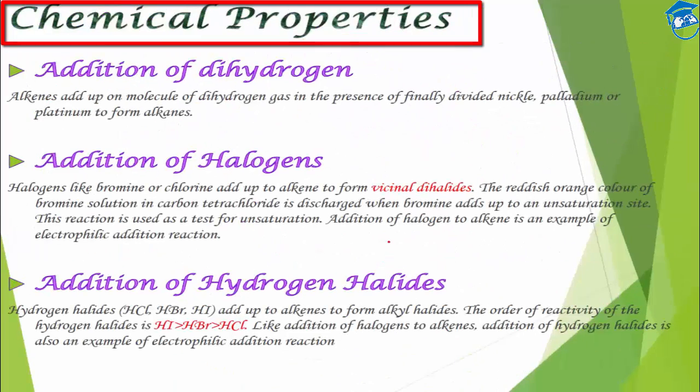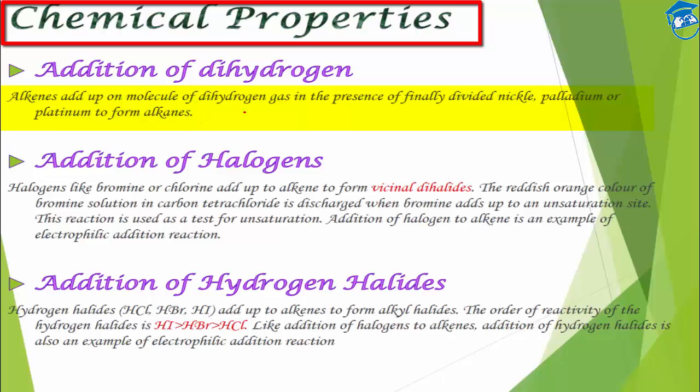Next, we come to the chemical properties. First is addition of hydrogen. We have studied about this in preparation of alkanes. If we add a molecule of hydrogen gas, dihydrogen, in presence of some catalyst like nickel, palladium or platinum, then alkane will be formed.